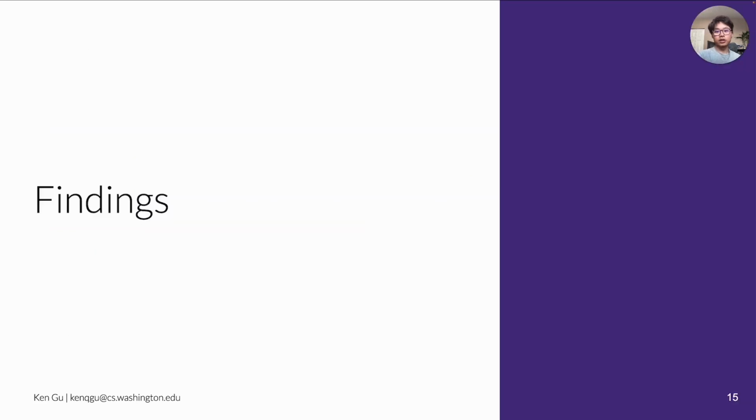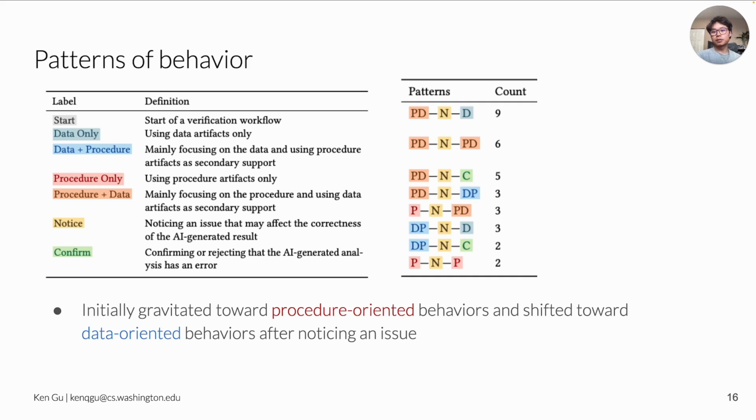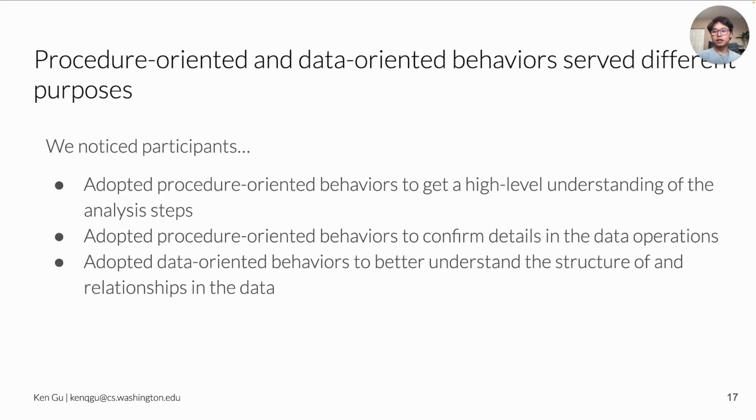Now, jumping into our results, we observed participants initially gravitated towards procedure-oriented behaviors, and shifted towards data-oriented behaviors after noticing an issue. In addition, these behaviors serve different specific goals for the participants. Some participants adopted procedure-oriented behaviors to get a high-level understanding of the data steps. Others focus on the procedure to confirm details in the data operations. Meanwhile, participants adopted data-oriented behaviors to better understand the structure of and relationships in the data.